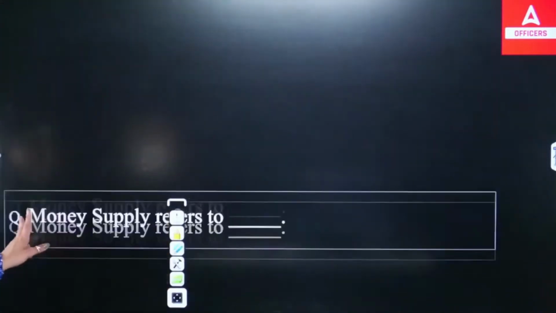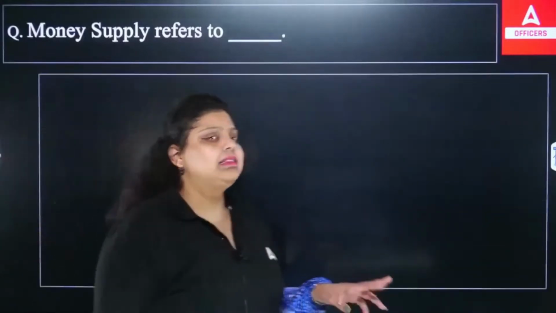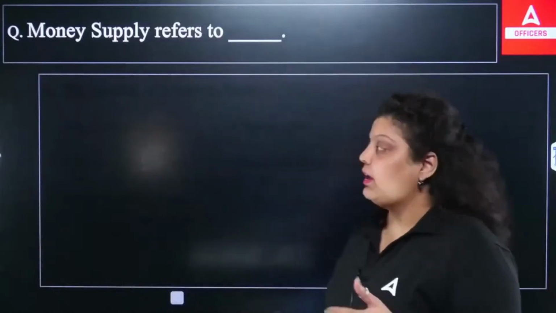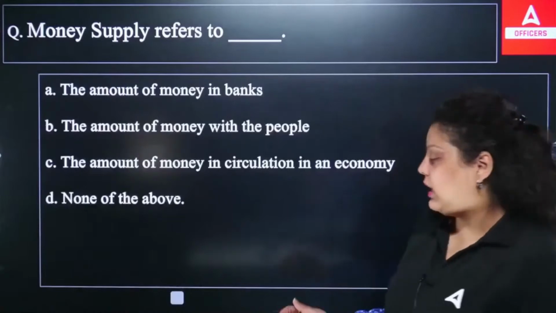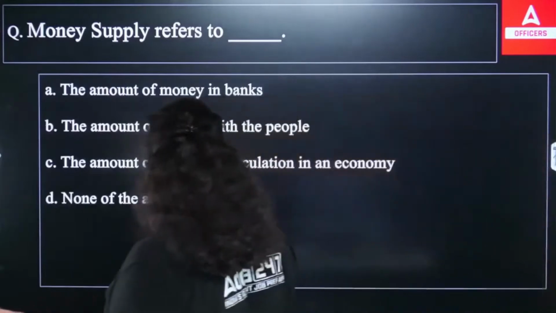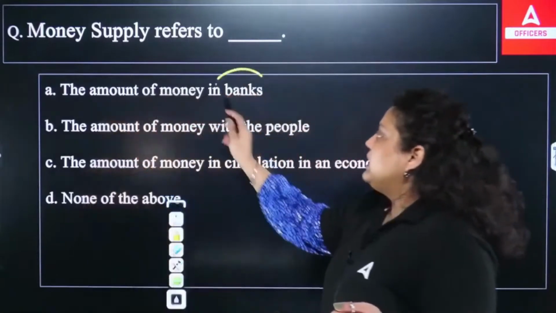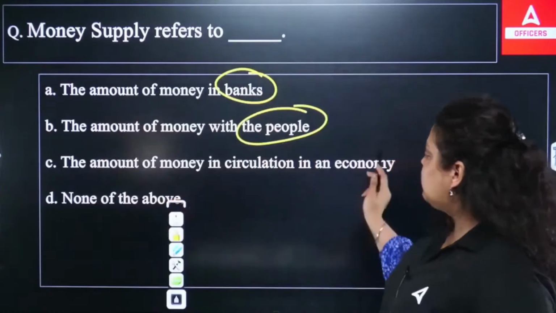Okay. Now, money supply refers to. A lot of times we talk about the money supply. We have just talked about M1, M2, M3 as the measures of money supply. So, what does money supply actually mean? It's the liquidity that is available in the economy. But how to define this? The first option says the amount of money in banks. The second says the amount of money with the public, the amount of money in circulation in an economy.